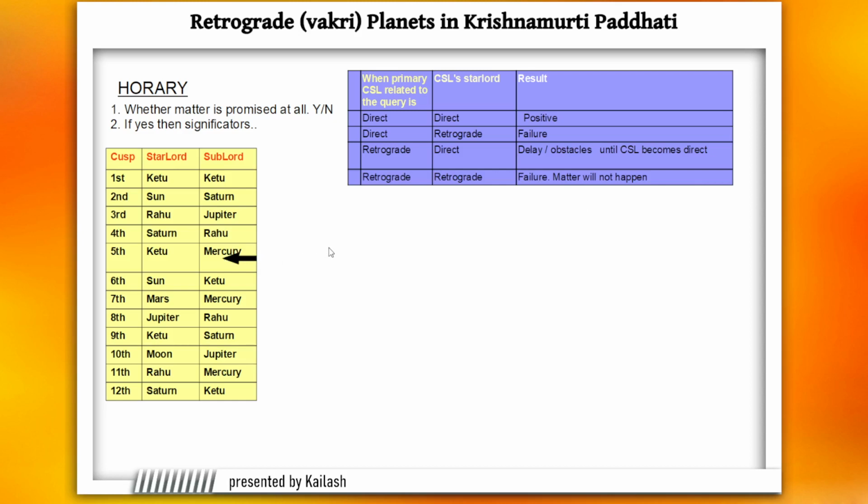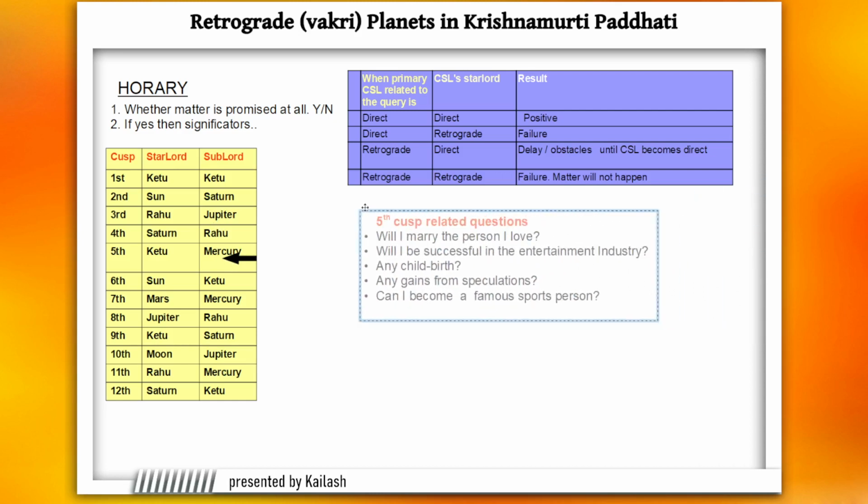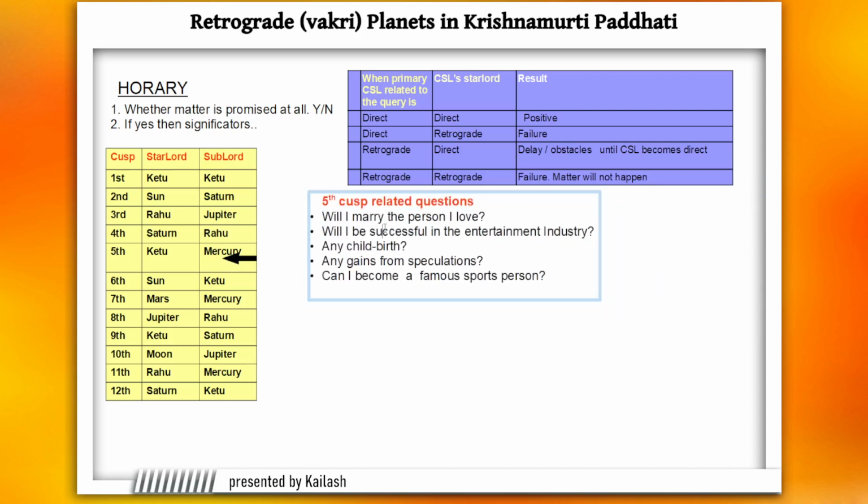This is just some kind of a chart, but our focus has to be on the fifth cusp. Now, some of the questions related to the fifth cusp are: will I marry the person I love? Will I be successful in Bollywood? Any childbirth, any gains from the stock market, or can I become a sportsperson? And there are other questions also related to the fifth house.